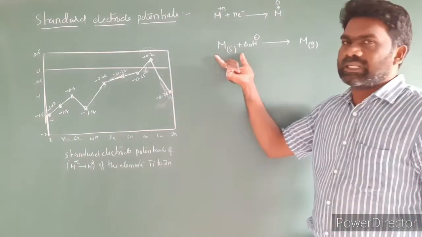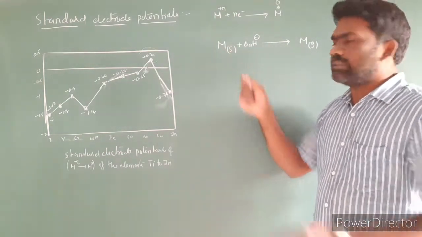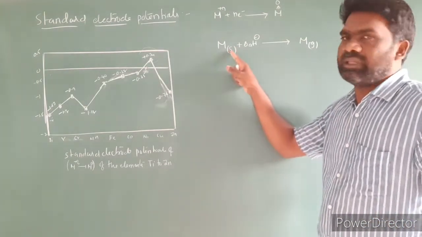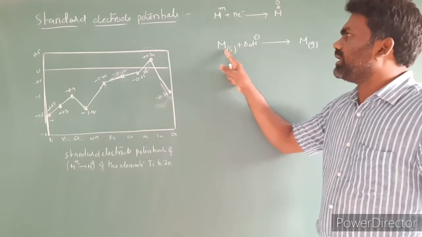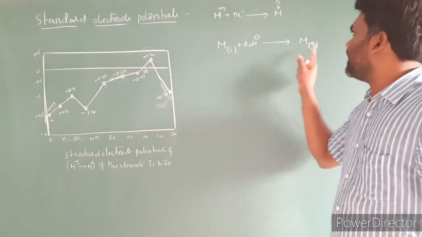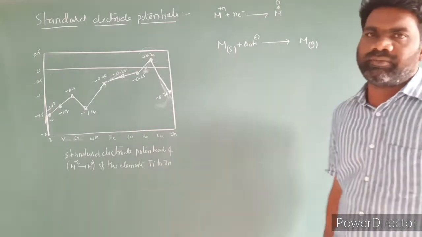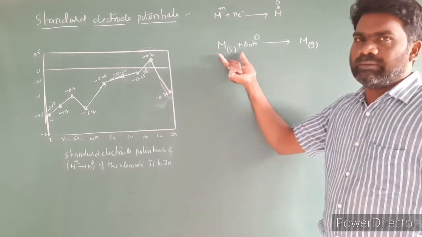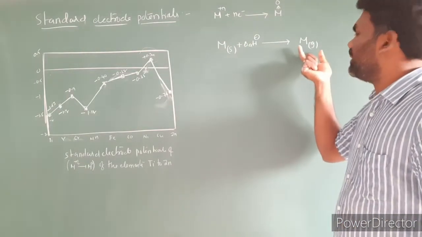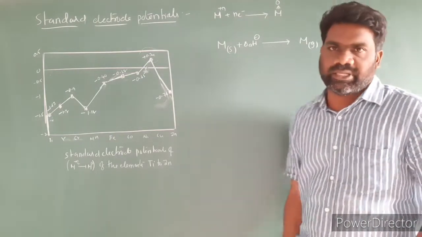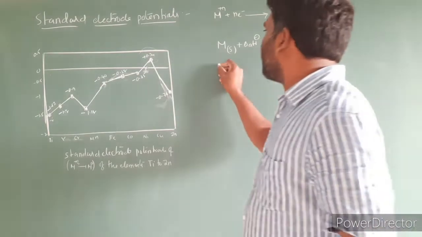So this is the solid metal. We have to separate the solid into its elemental state, separating all the atoms. The energy required to convert the solid metal into gas state atoms is nothing but the enthalpy of atomization. Energy is absorbed here.